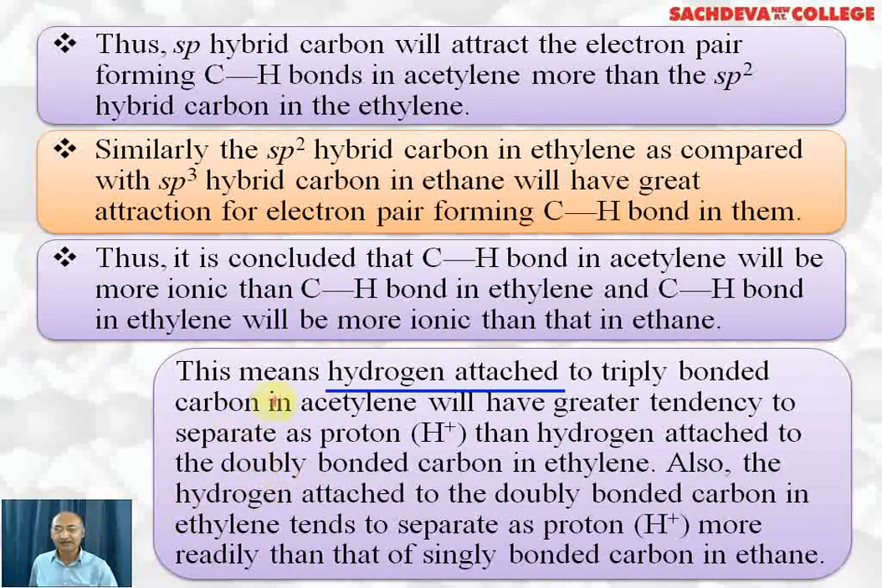This means the hydrogen attached to the triply bonded carbon in acetylene or a terminal alkyne will have a greater tendency to separate as a proton than the hydrogen attached to the double bonded carbon in ethylene. Also, the hydrogen attached to the double bonded carbon in ethylene tends to separate as H positive ion more readily than the hydrogen on the singly bonded carbon in ethane.